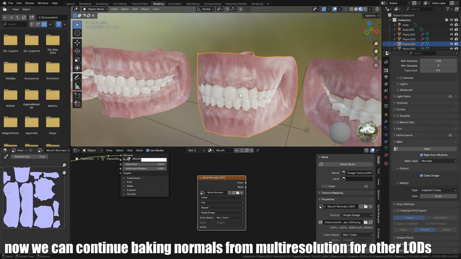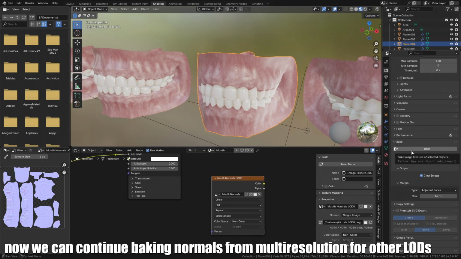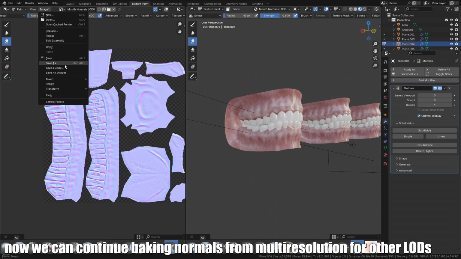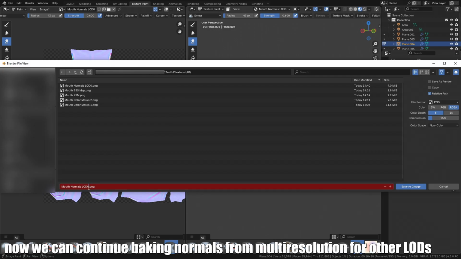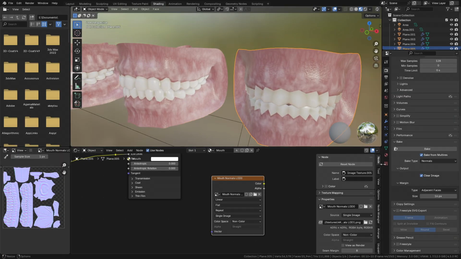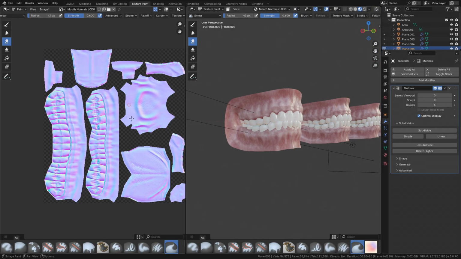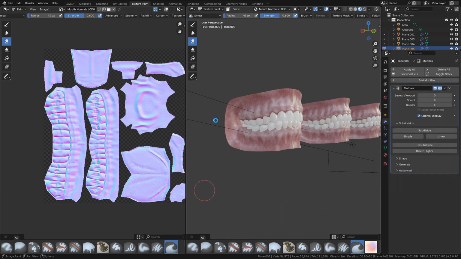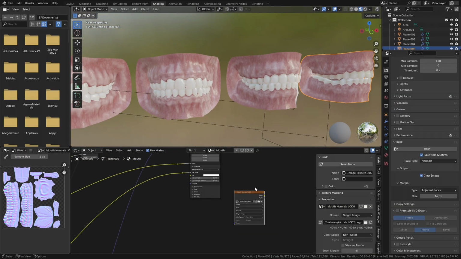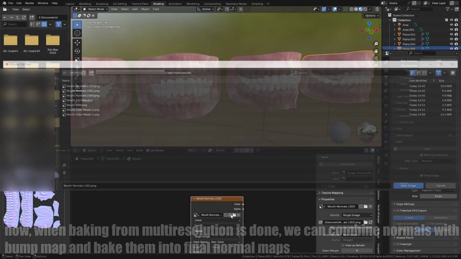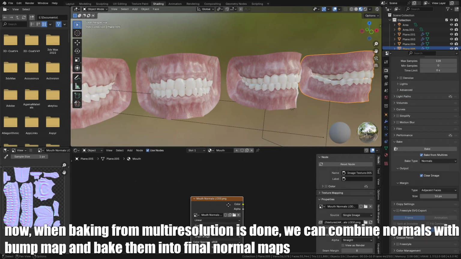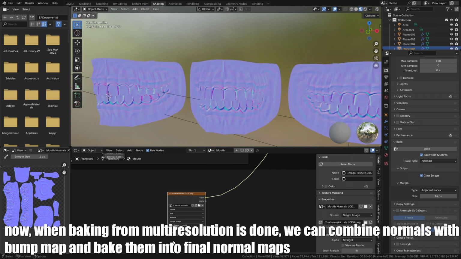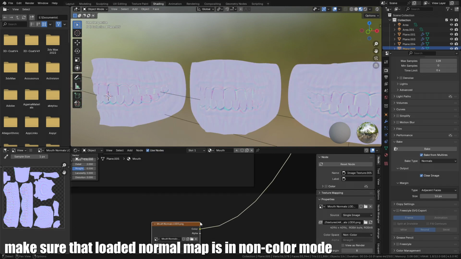Now, we can continue baking normals from multi-resolution for the other LEDs. Now, when baking from multi-resolution is done, we can combine normals with a bump map and bake them into final normal maps. Make sure that the loaded normal map is in non-color mode.